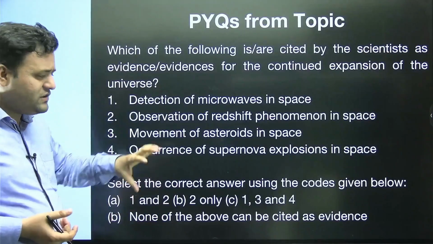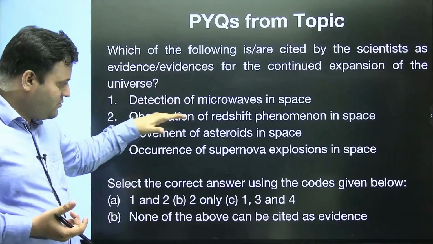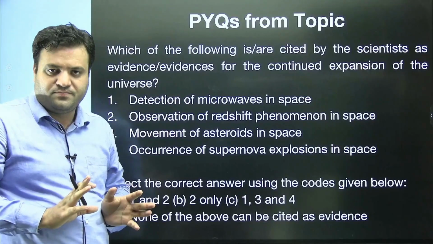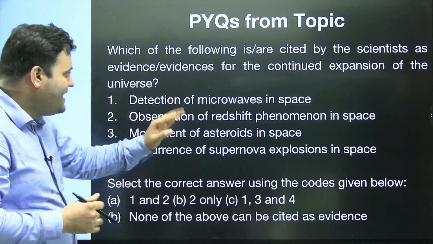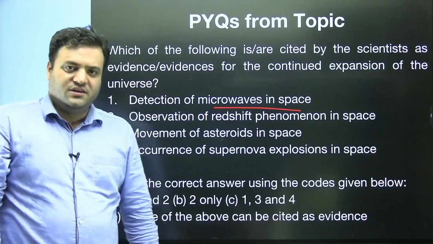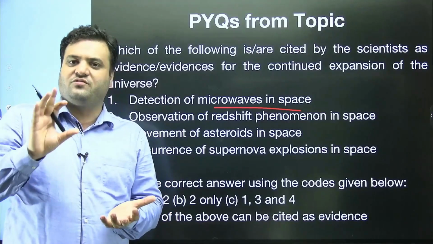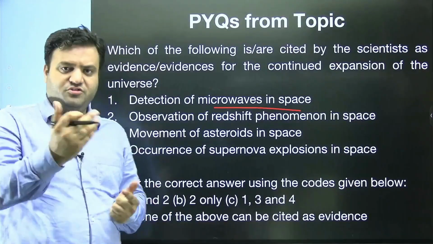Now just apply that theory to these options and see where it suits the most. Look at the very first option, detection of microwaves in space. I hope you remember when we discussed the Big Bang theory, there was a diagram, and in that diagram there was a mention of microwaves. Let me show you.